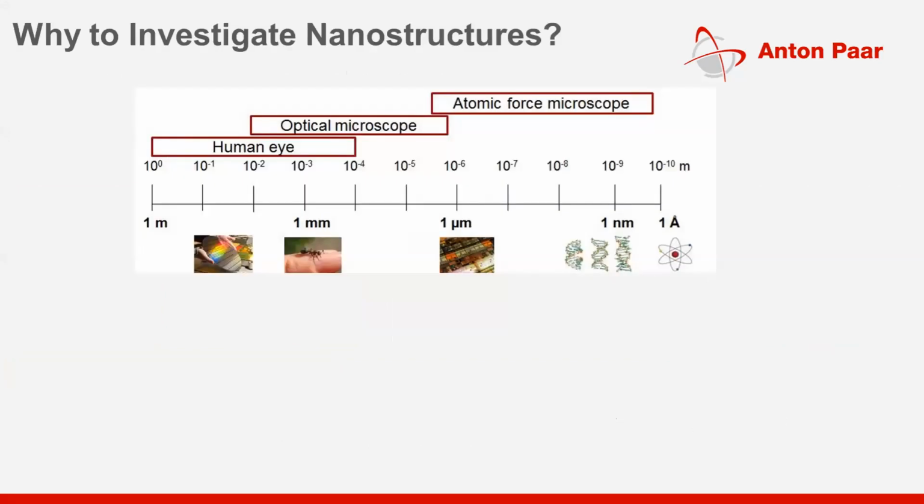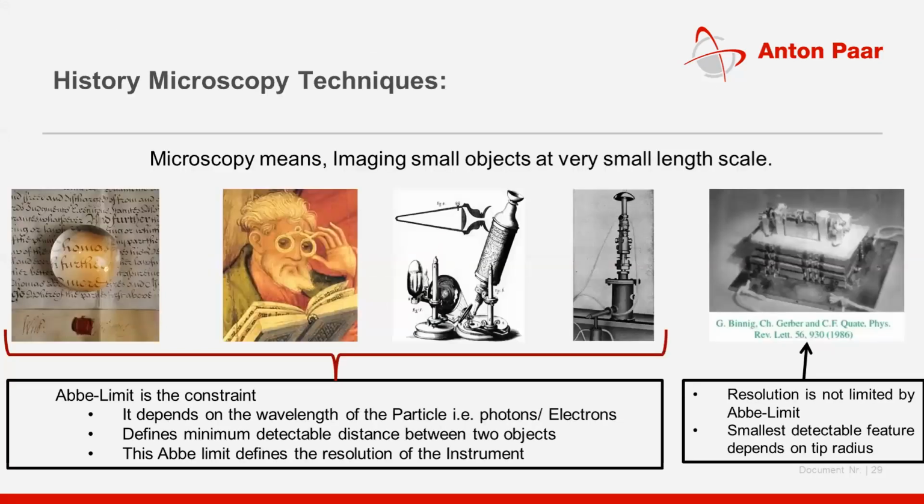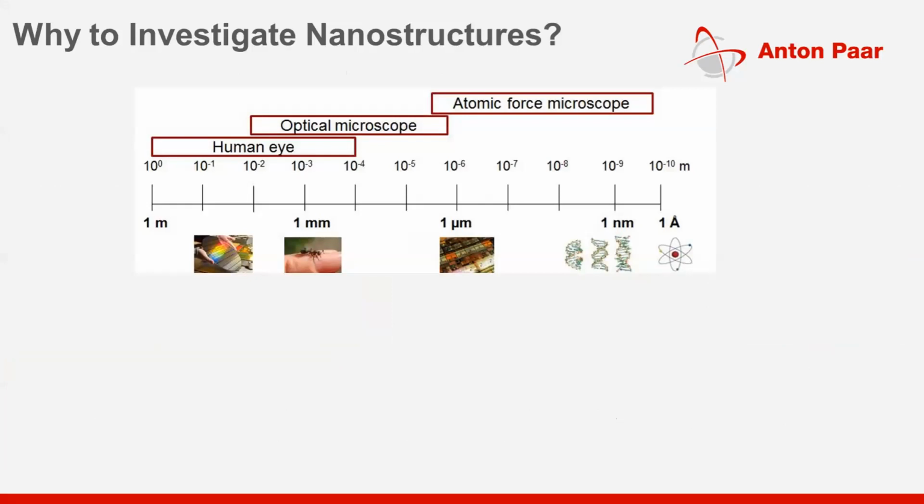So why investigate nanostructures? Again, the question is the same. We have compared two techniques, optical and scanning electron microscopy, their limitations, and then how scanning probe microscopy has been invented and how it is better than these two existing techniques.